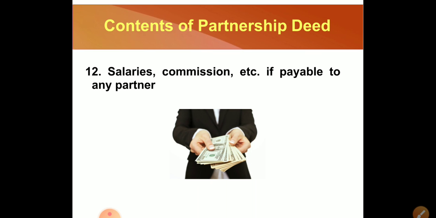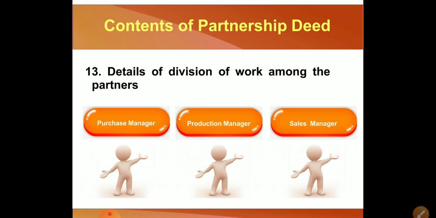Salary, commission if payable to any partner. Sometimes it happens that some partners work on a salary basis. Whether you make a profit or a loss, you are supposed to give this much amount to this partner, which is fixed from the prior only. So that also should be specified, that if any such partner is there, how much amount should be given as a salary should be specified.